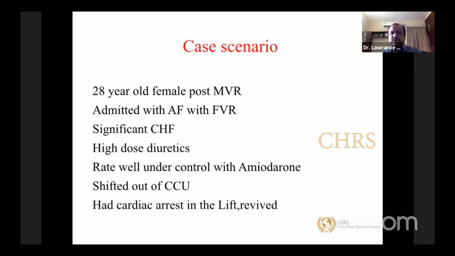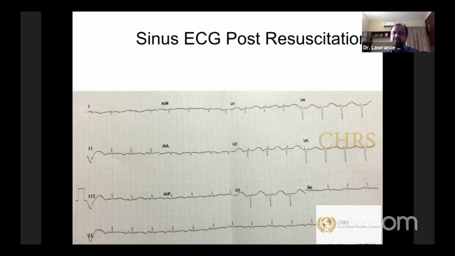There's another patient, a 28-year-old female, post-MVR, admitted with AF with fast ventricular response, and a significant congestive heart failure. She was kept on high-dose diuretics. She required a pretty stiff dose. She was getting somewhere close to 180 to 200 mg of furosemide, and she was well under control with amiodarone. So we were thinking she's doing really great. We shifted her out of the ICU. When we were shifting her in the lift, she had a cardiac arrest, and was revived.